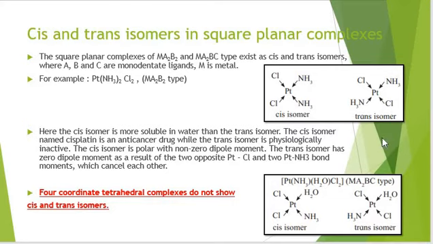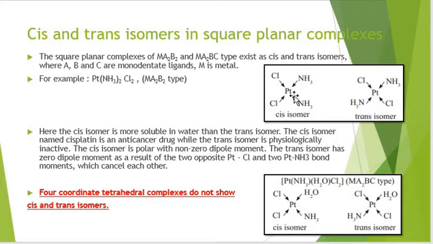Here the cis isomer is more soluble in water than the trans isomer. The cis isomer is cisplatin. This is the cisplatin isomer. It is an anti-cancer drug, whereas the trans isomer is physiologically inactive.